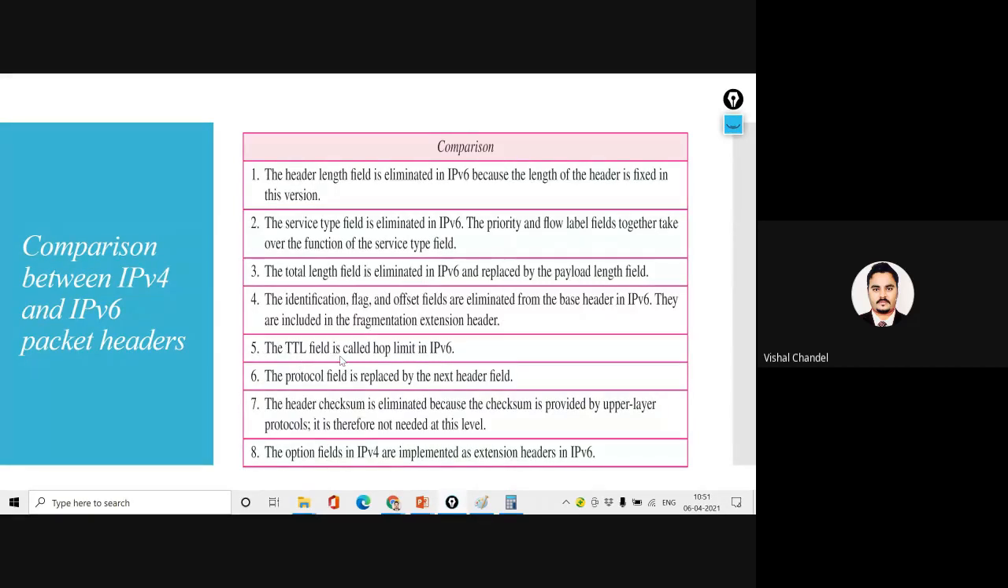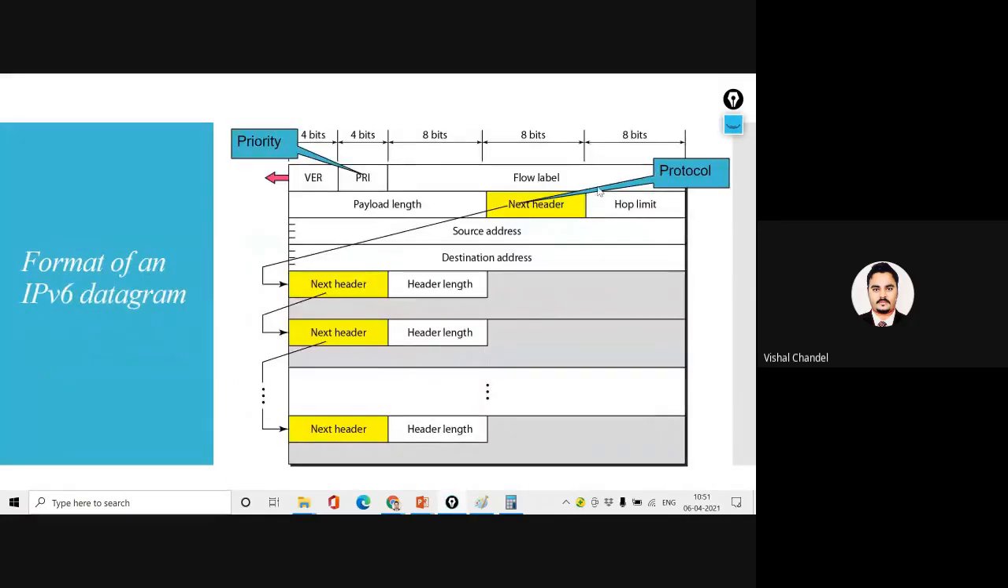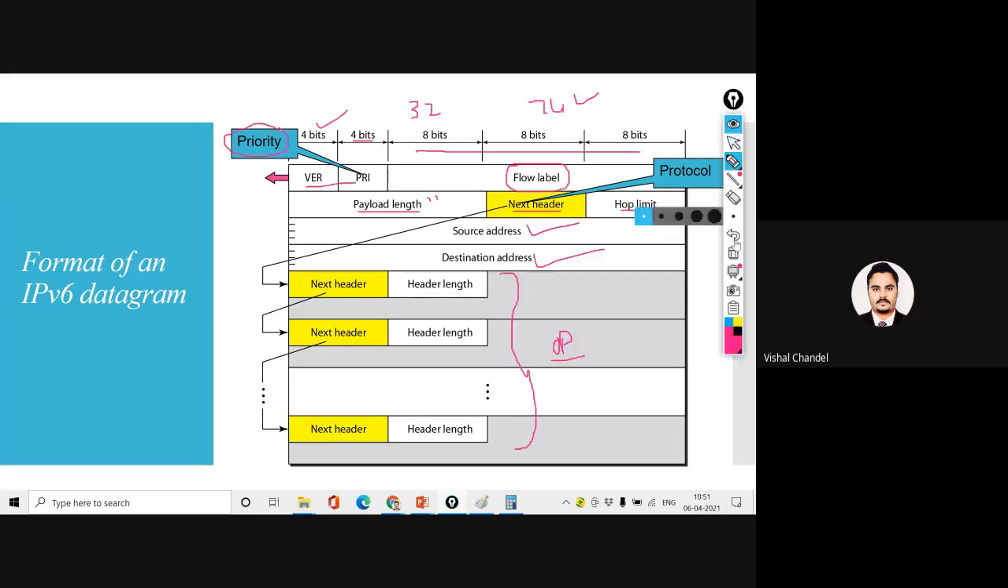Now the TTL field is called the hop limit. There was one field, the TTL, and this TTL field is just going to be replaced by the hop limit. The meaning of the hop limit and the TTL field will be clear. Suppose I, as the sender, am generating one packet, and that packet's TTL field value is 5. Okay, you can just consider the TTL field value is 4 and the hop count value is 4.